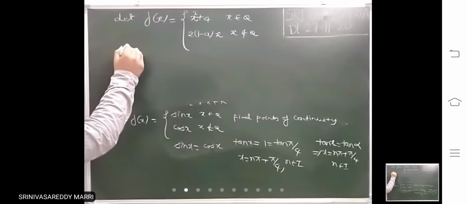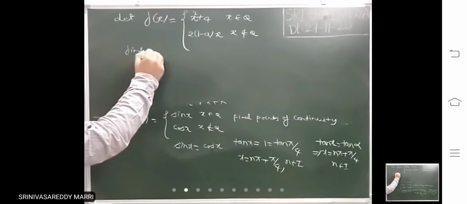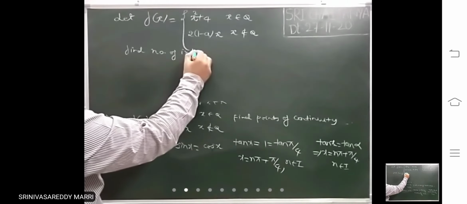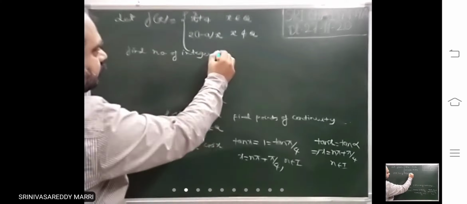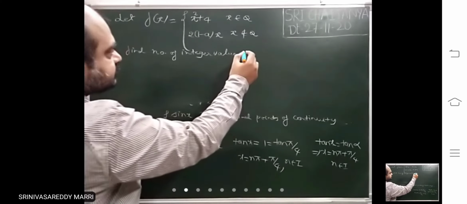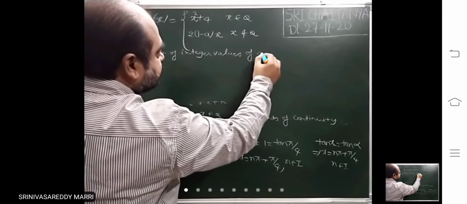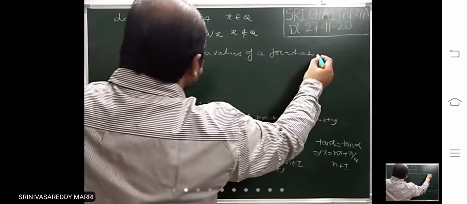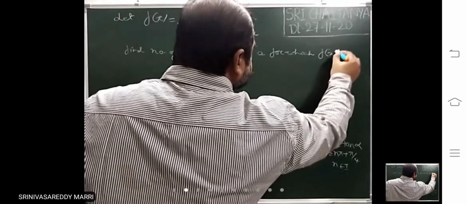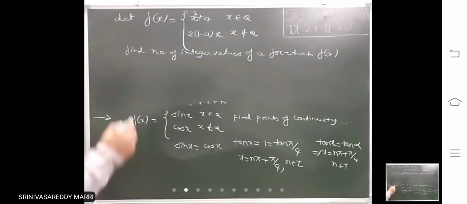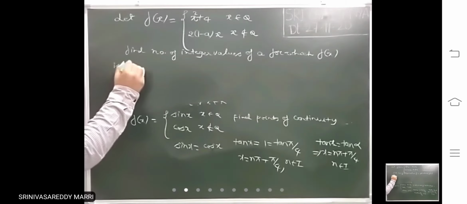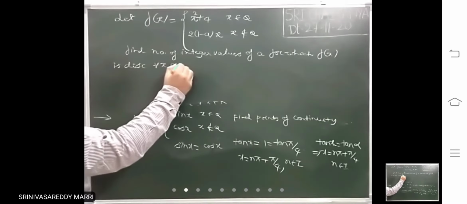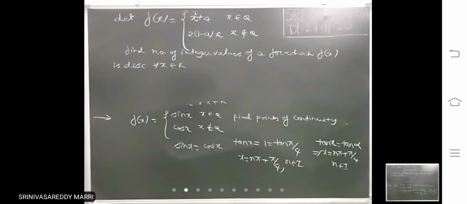So find the number of integer values of a for which f of x is discontinuous for all x belongs to R.